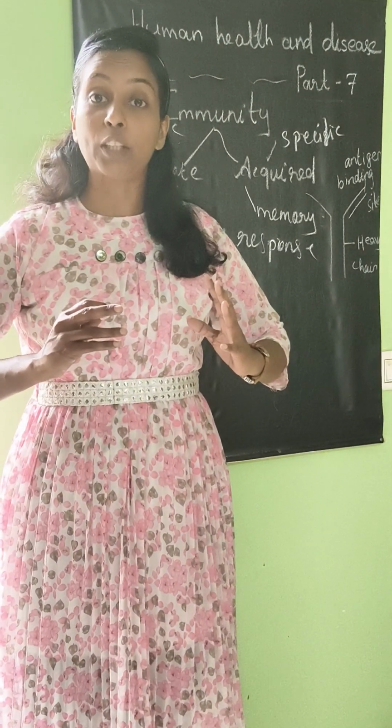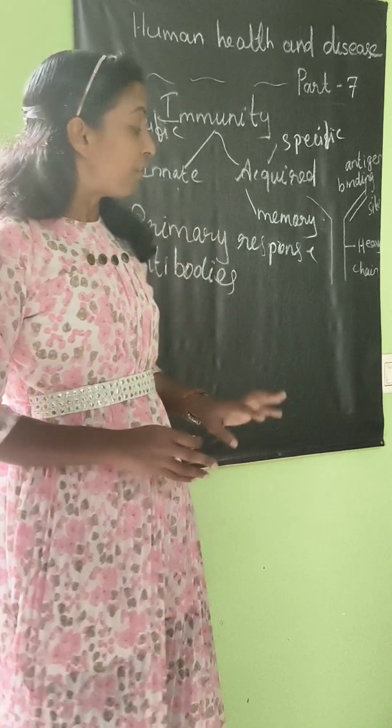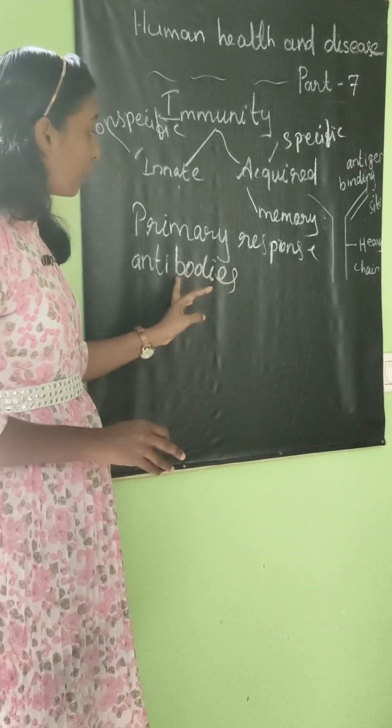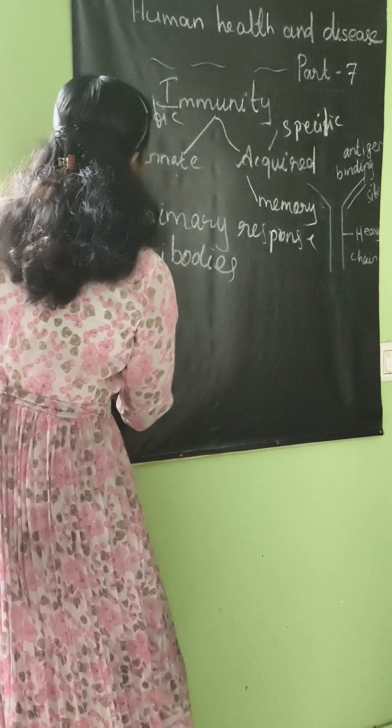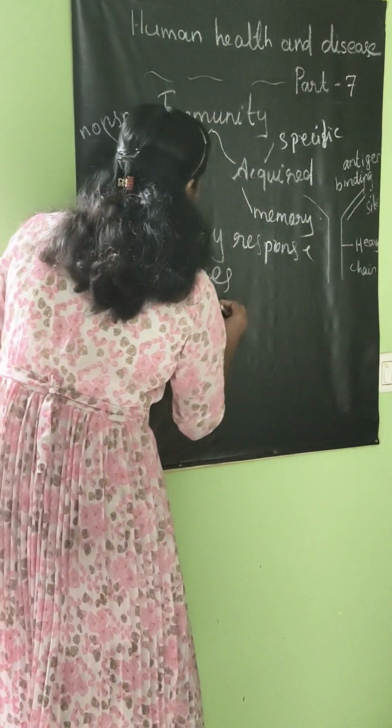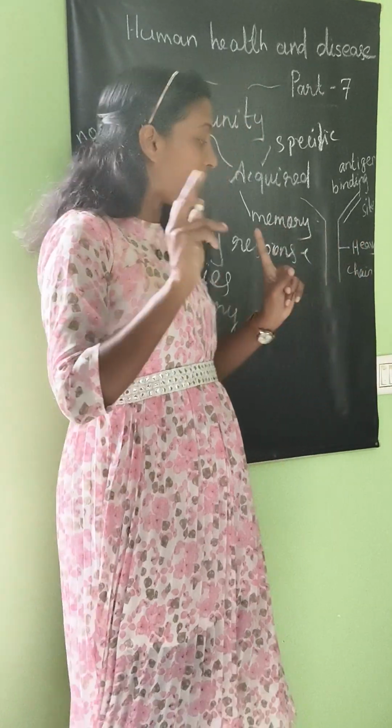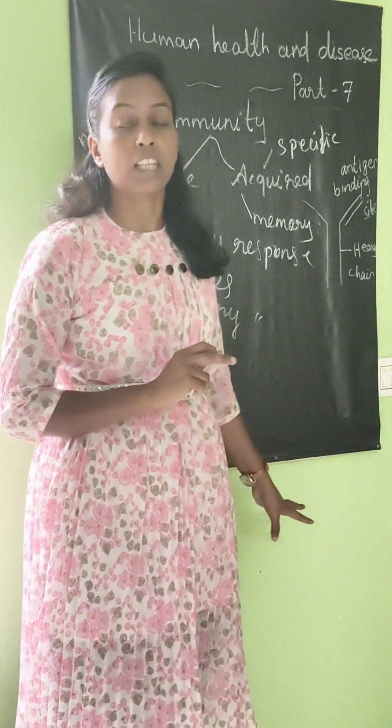At that time our body will be more vigilant, and an army of proteins, that is antibodies, will be there. The second time our body is exposed to the same kind of virus, we call that the secondary response. Because of the secondary response, the body is now more vigilant and stronger, so this chickenpox virus cannot attack or cause the disease a second time in the body. So here you can understand primary response and secondary response.